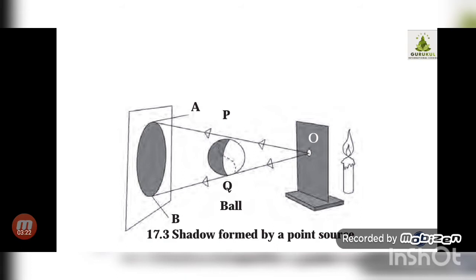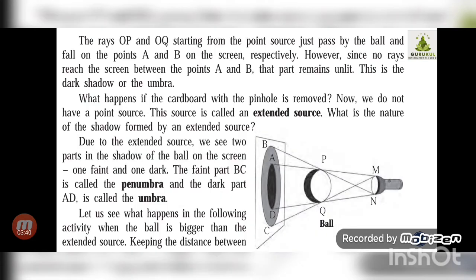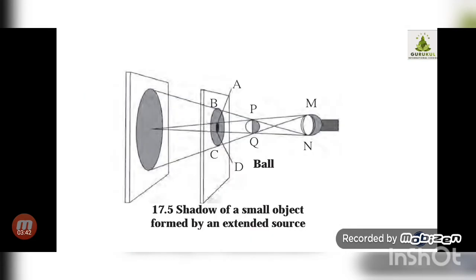And what is an extended source then? Suppose we remove this cardboard with the small hole. If we remove that cardboard, then the candle will act as an extended source. Correct. So that is the difference between an extended source and a point source. As you can see in this figure, there is one torch, MN torch, and the light is coming from that torch.